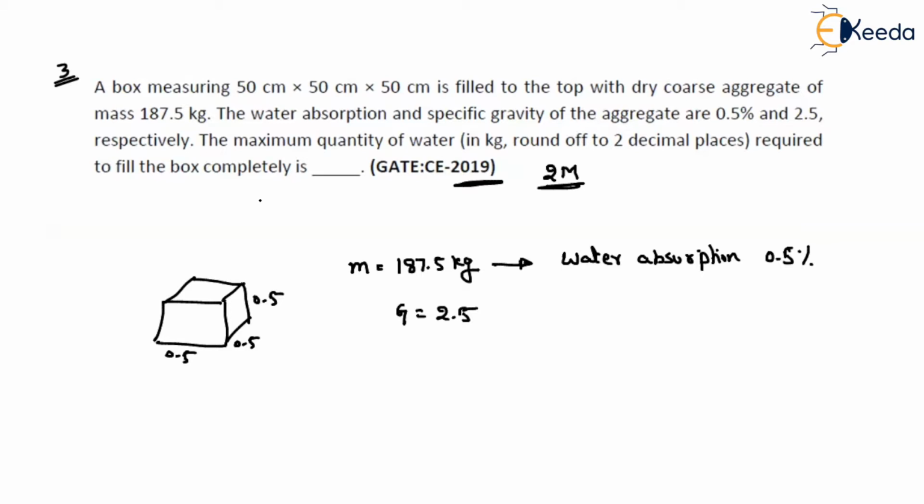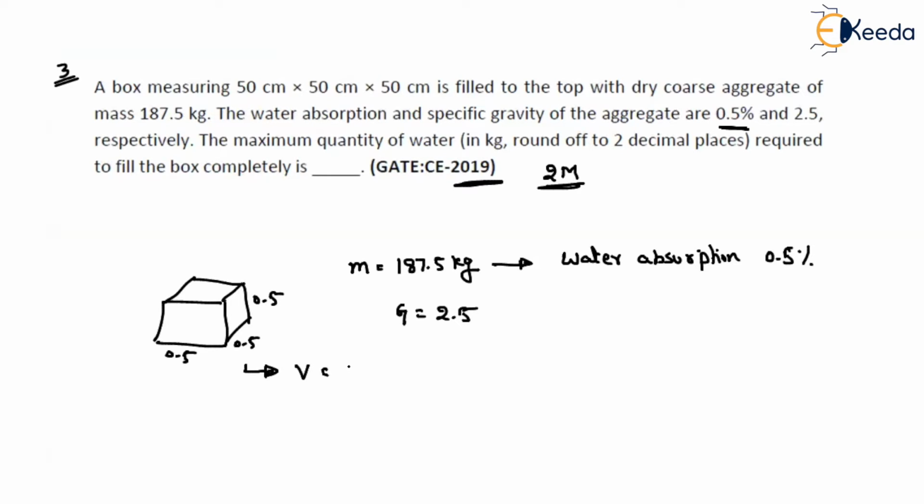As we already know, even though we fill this box with the coarse aggregate, definitely there will be some voids. So for filling those voids, we are adding the water. Now remember, while you are adding the water, without changing the volume of this coarse aggregate, it is absorbing some of the water content, that is 0.5%. So first of all, we have to find out the volume of the coarse aggregate, right?